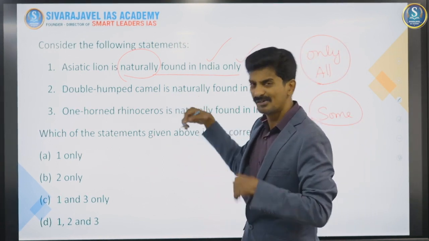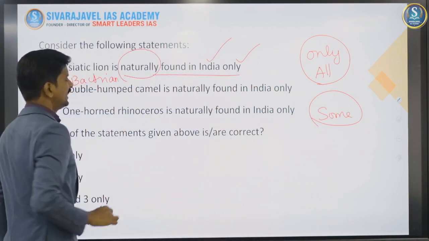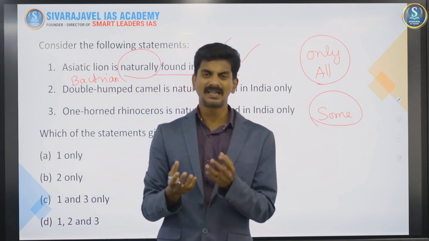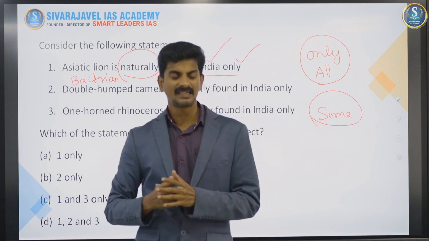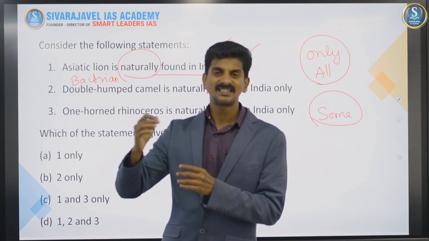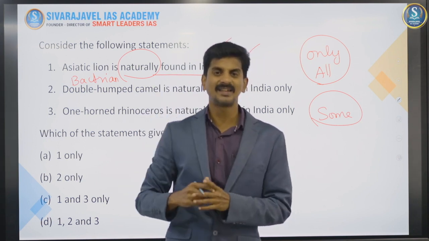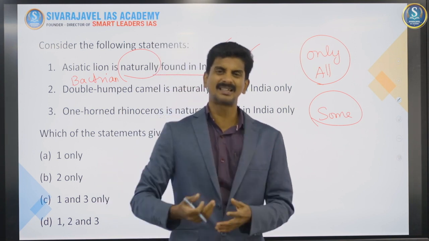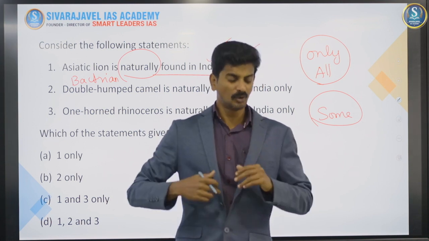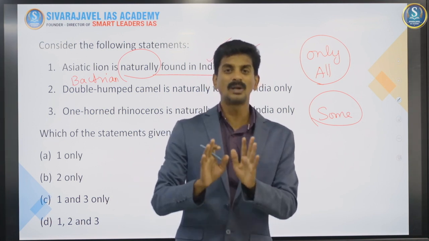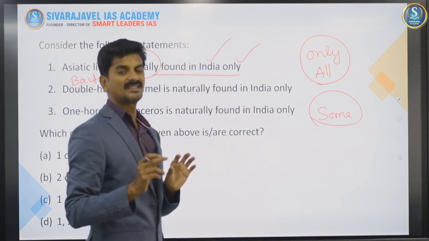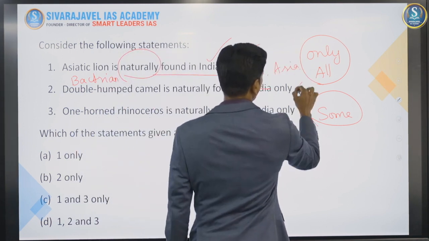Double-humped camel, also called Bactrian camel, is naturally found in India only. Sometimes, once again, what is this double-humped camel? Maybe you may not immediately recollect. But can you imagine a scenery where the loads are taken by the camel in the Rajasthan deserts? How many humps is it having? Try to recollect your memory, friends. Use logic. Whether it has 2 humps or a single hump. If your imagery recollection is good, you might immediately say only 1 hump. Normally, you will find only 1 hump. So that itself will help you to a certain extent. And remember, this Bactrian camel is naturally found only in Central Asia. So this is a wrong statement.